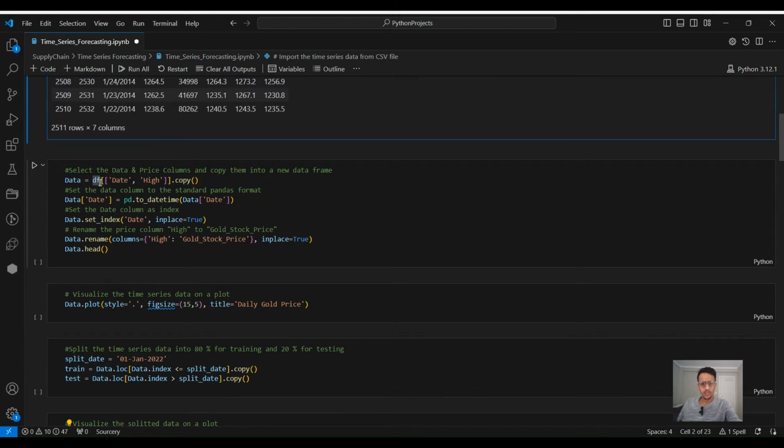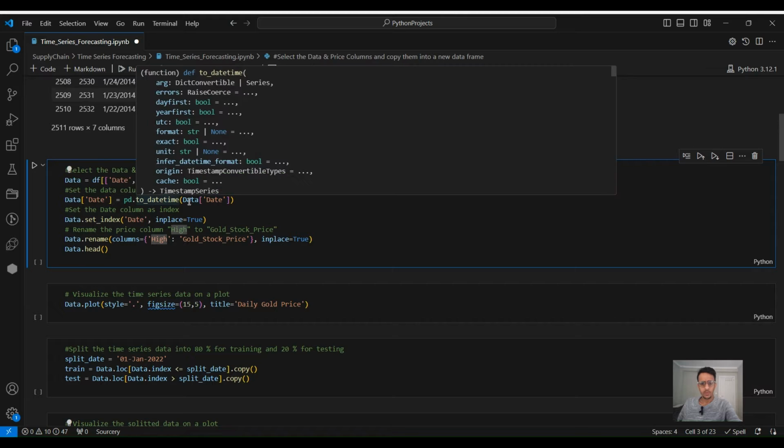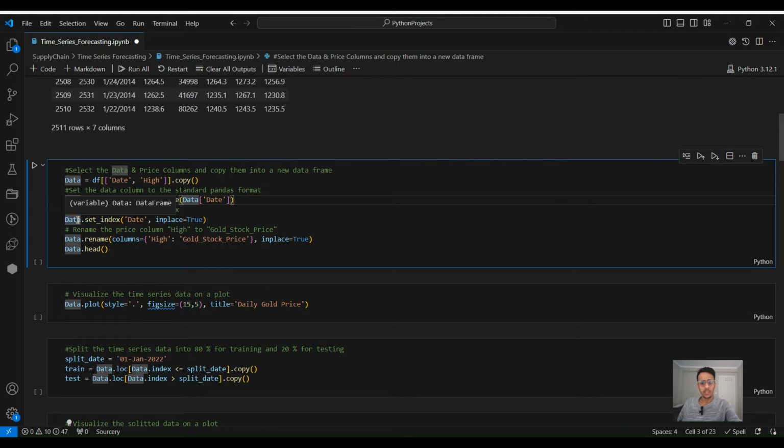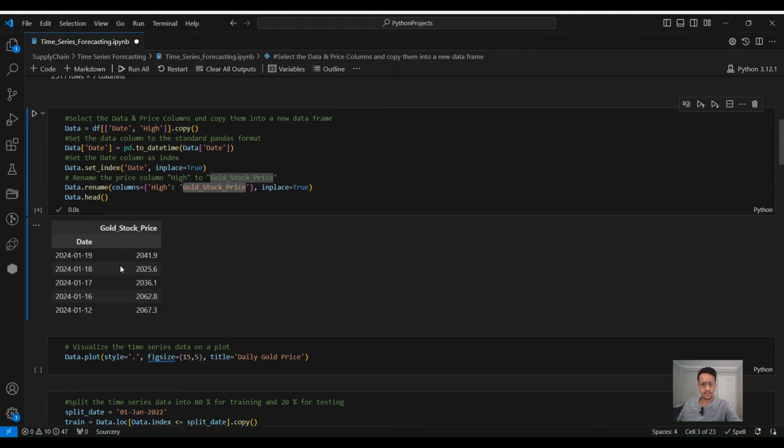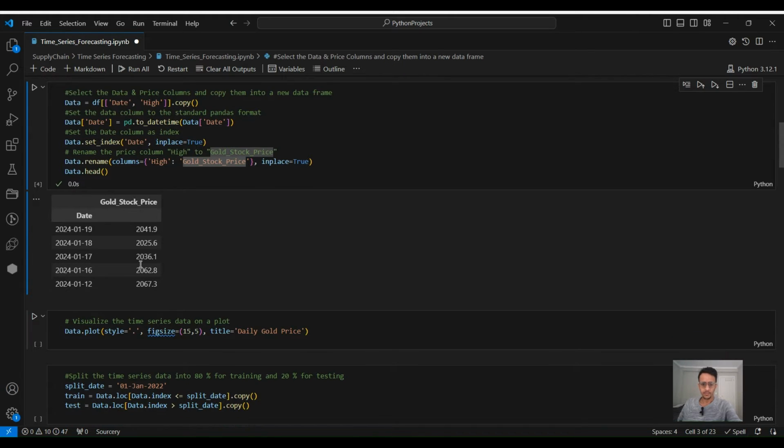We will copy into a new data frame the date and the highest price, make sure the date follows the pandas standard datetime, set the date as the index, and rename the column high into gold stock price. Let's run this, and as you can see, we have the date as the index, and the highest price column has been renamed to gold stock price.